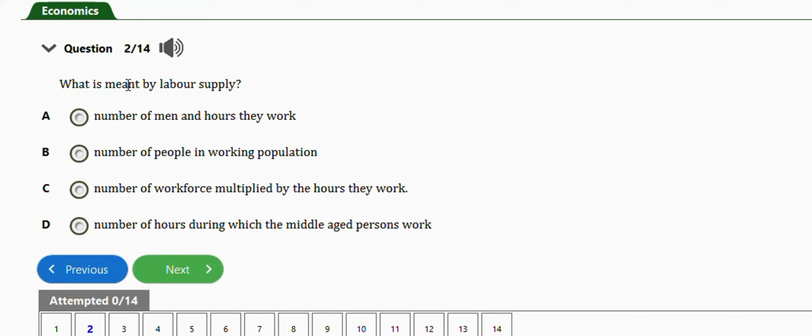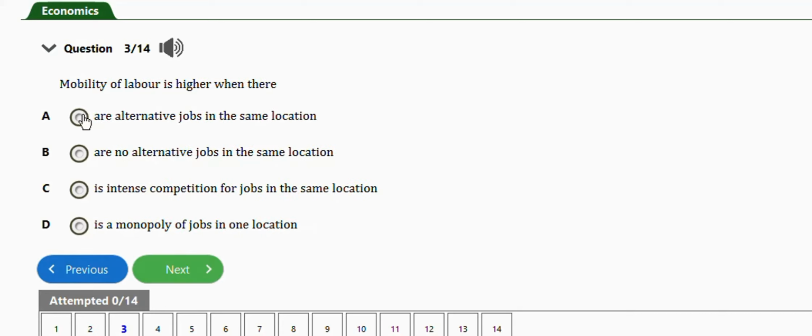It says, what is meant by labor supply? Number of men and hours they work, number of men in working population, number of workforce multiplied by the hours they work, number of hours during which the middle-aged persons work. The right answer is option C, number of workforce multiplied by the hours they work. The next question is this one.